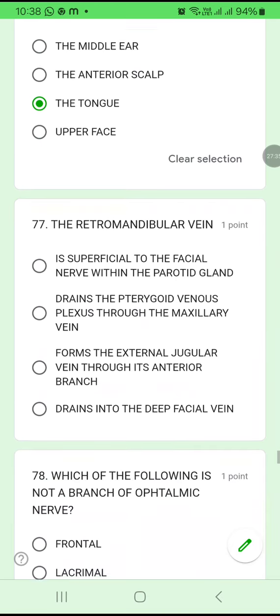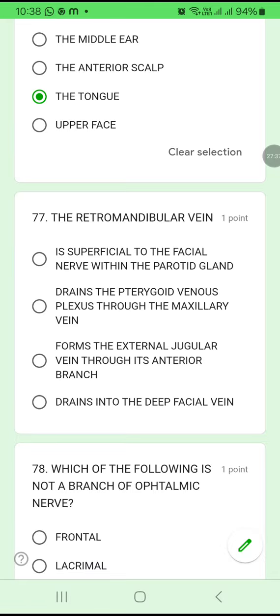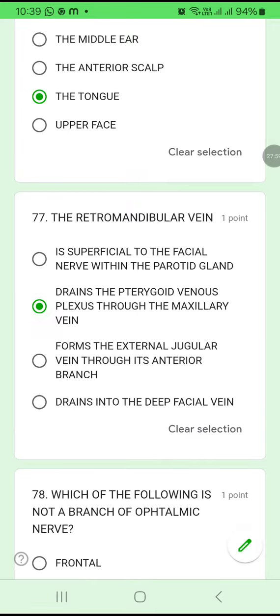76C. Retromandibular vein is superficial to the facial nerve. Within the parotid gland, drains the pterygoid venous plexus through the maxillary vein, forms the external jugular vein through its anterior branch, drains into the deep facial vein. Retromandibular vein is superficial to facial nerve? No. It drains the pterygoid venous plexus through the maxillary vein? Yes. That is the answer. Okay. Retromandibular vein will drain the pterygoid venous plexus through the maxillary vein.